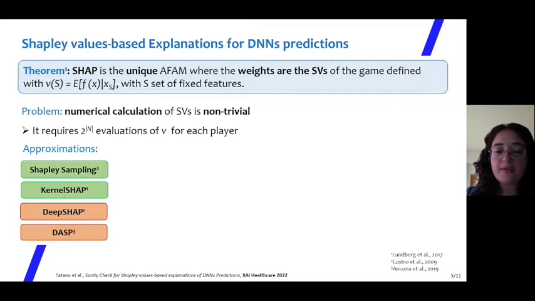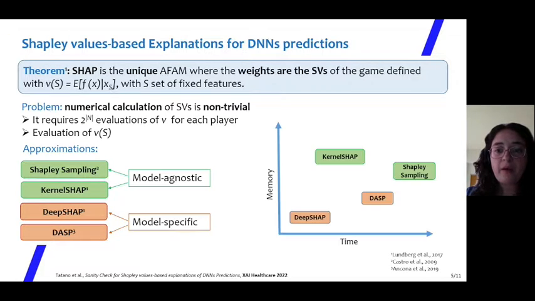In this paper, the focus is on Shapley sampling, kernel SHAP, deep SHAP, and DASP. Shapley sampling and kernel SHAP are two model-agnostic methods, which means they can be applied to several kinds of models. Instead, deep SHAP and DASP are two model-specific methods, specifically tailored to DNNs. Model-specific methods have the advantage of being computationally less demanding in terms of time and memory required for the computation than the model-agnostic ones, as they take advantage of the characteristics of the model they are built for.